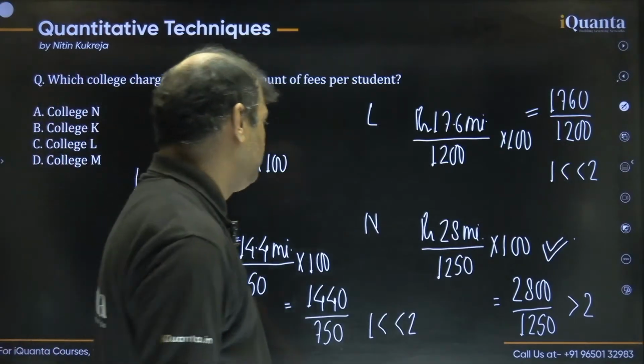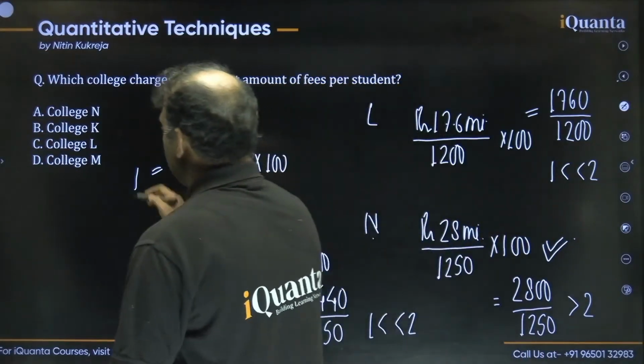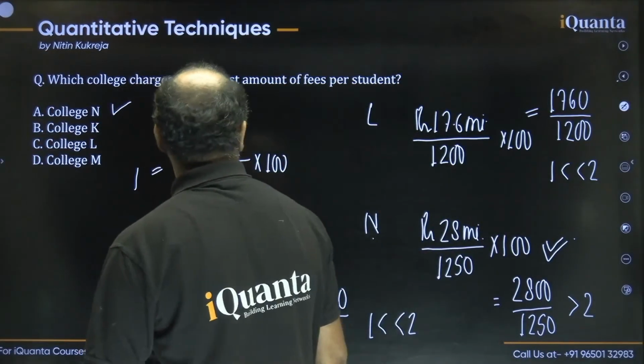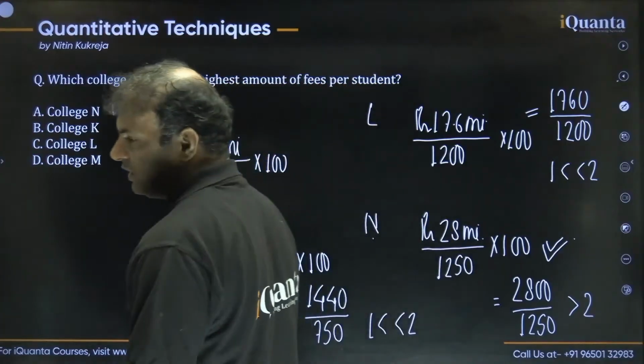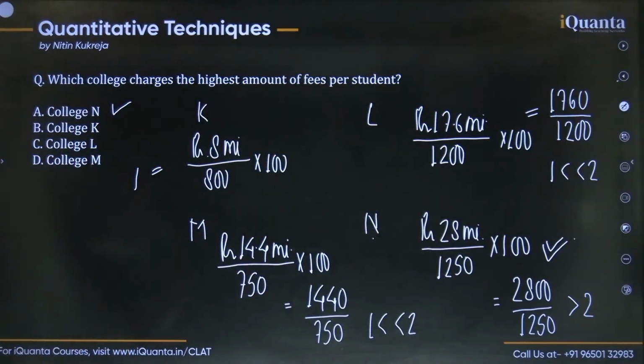And this is about college N. So we can say that college N is having the highest amount of fees per student. And this is how we can calculate it without calculating, right? We can find the answer without calculating. We just have compared. All of you just let me know if it is clear or not.